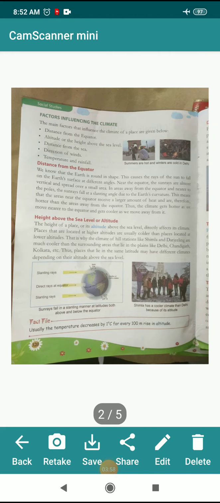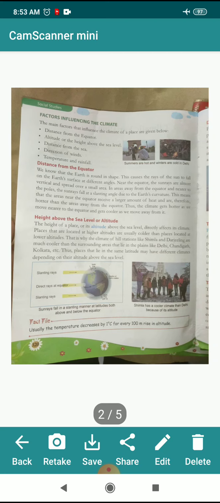Factors influencing the climate. The main factors that influence the climate of a place are given below. Distance from the equator. The equator is the imaginary line, as we have studied, which divides the earth into northern and southern hemisphere. Next factor is altitude, or the height above the sea level. Distance from the sea, direction of winds, temperature and rainfall. These all are the factors which influence the climate condition.